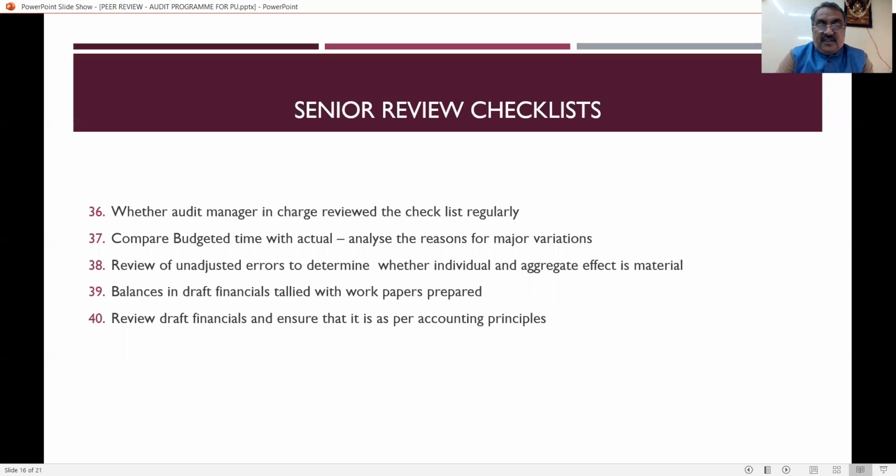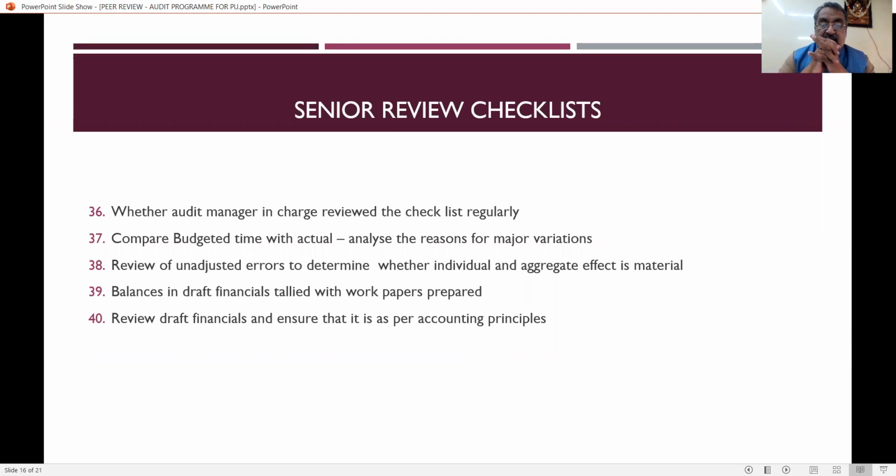And whether the audit manager in charge reviewed the checklist regularly. So there is another clear indication that the checklists have to be reviewed regularly. That means if there is any change in the checklist, that has to be followed, and it is the audit manager in charge who has to check the